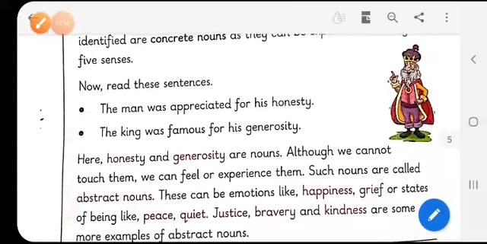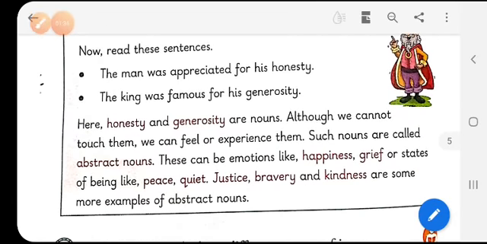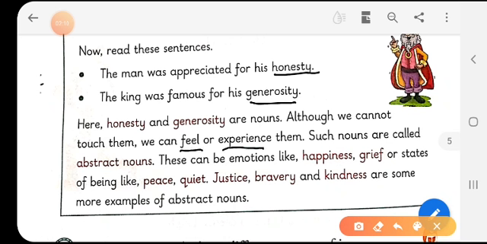Now, let's learn another kind of noun. Let's read another sentence. That is, the man was appreciated for his honesty. The king was famous for his generosity. Here, honesty and generosity are nouns. But we cannot touch them. Honesty and generosity are two nouns that we cannot touch. We can only feel or experience them.